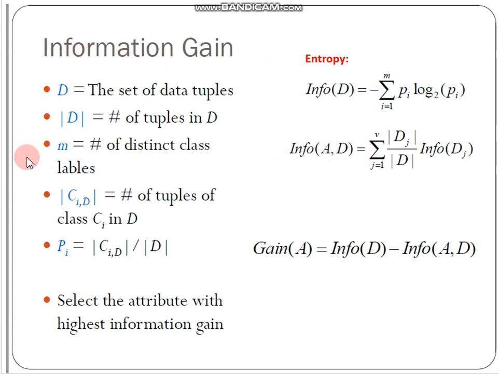So this is the definition. First understand this is our entropy, minus P log P, and this will be for the whole data set. Gain is the information gain for this sample D. D is nothing but this set of data tuples. So how many data tuples you have is D. Fine. And the Info of A(D) is subtracted from the Info(D).